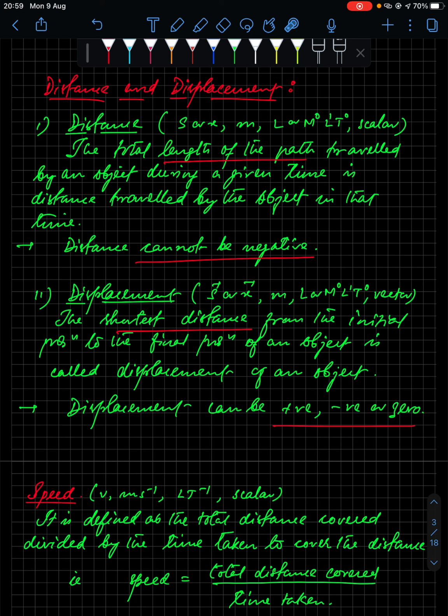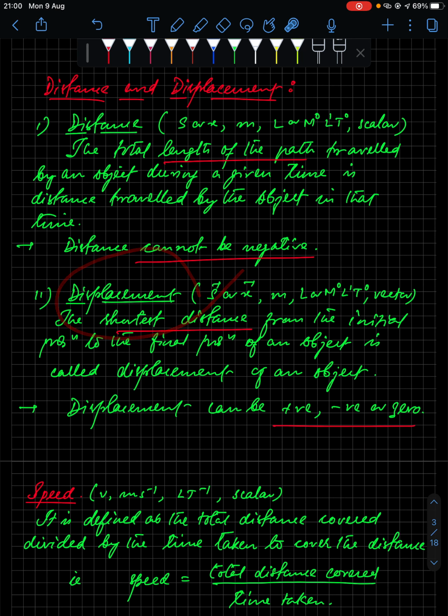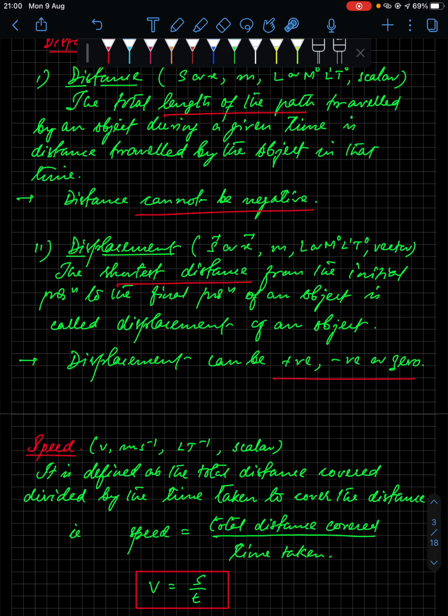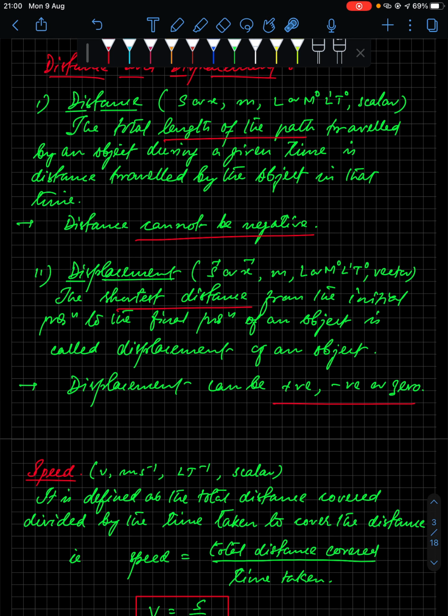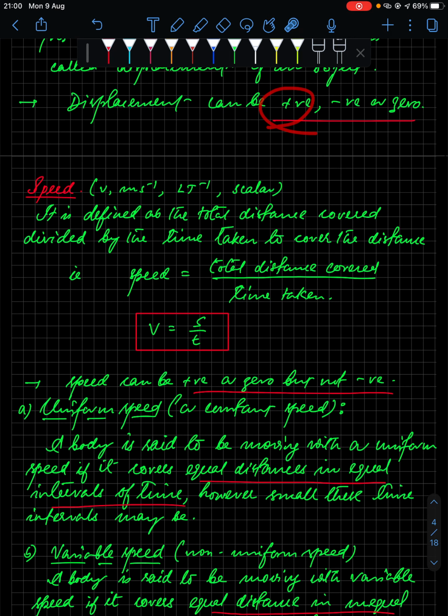But when you talk about displacement, we are talking about the shortest distance between the initial position and the final position. Basically, between two points, say this is the road, then this will be the distance, but the displacement will be this, always this. This can also be the distance, this can also be the distance, but the displacement is this straight line. Displacement is a vector quantity, so it can be positive, negative and zero, and distance cannot be negative. It can be zero or positive. As I said, a vector quantity can be negative, and negative represents the opposite direction compared to positive.